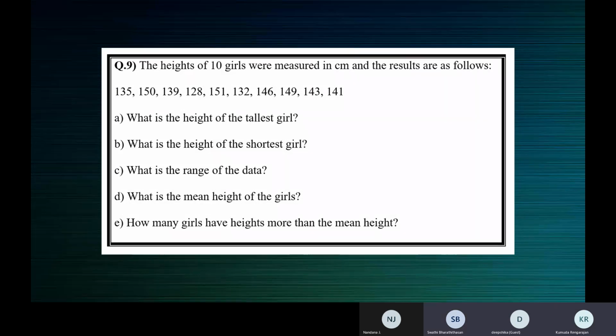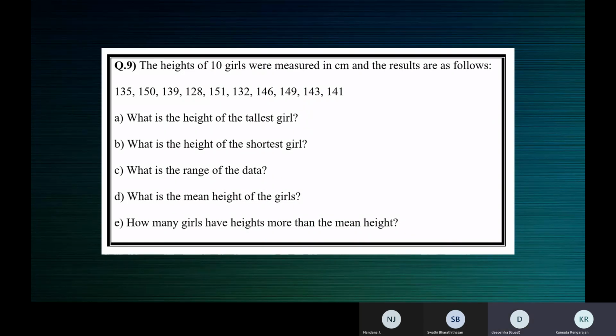128. Okay, what's the range, Nandana? Okay, what's the range, Swati? Yes, ma'am. 151 minus 128, which is equal to 23, ma'am. 23. Mean height, Deepshita? Ma'am, mean height? 1421, ma'am. No, that is okay. When I ask you the sum of all the observations, I think you're giving the answer for that. Mean height is after dividing.